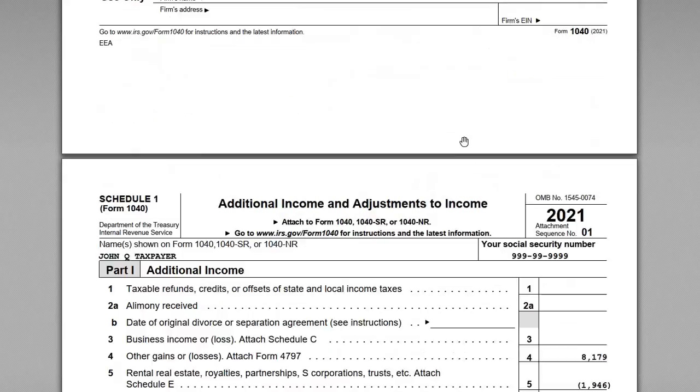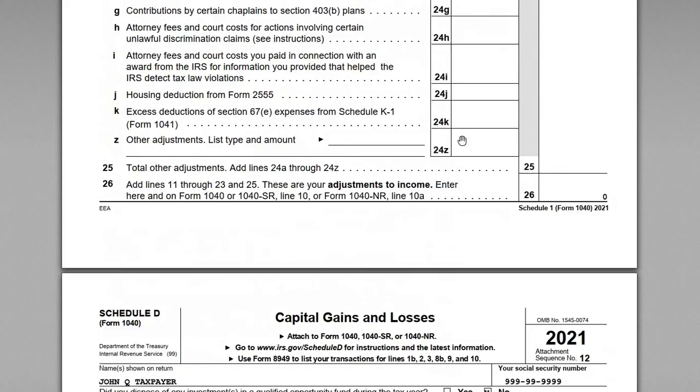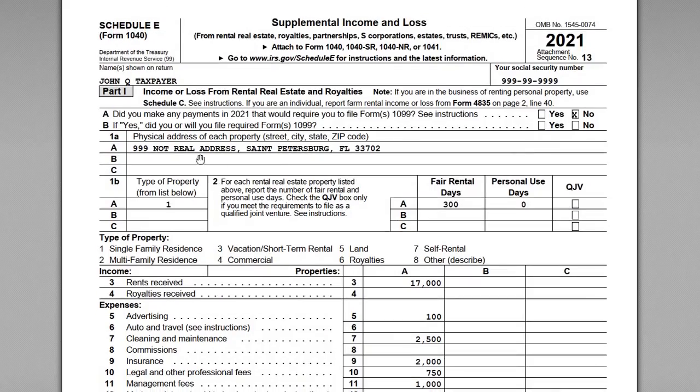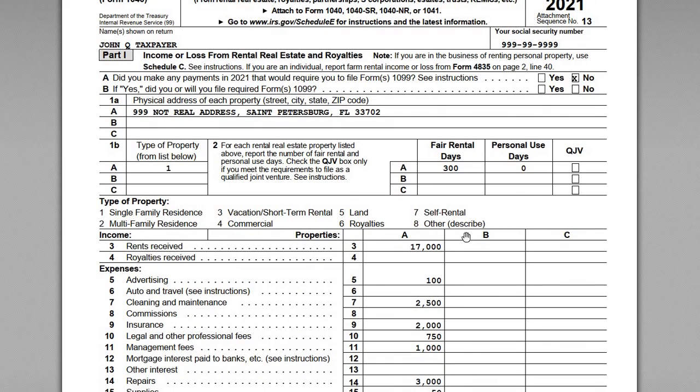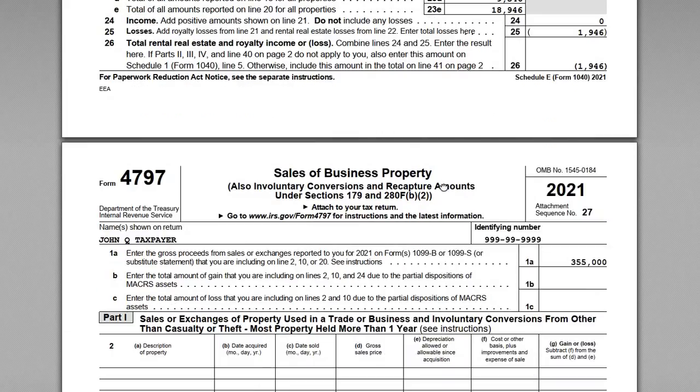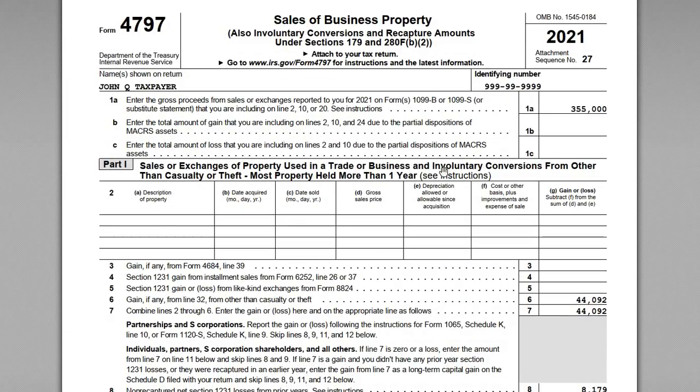If we go down to Schedule E here, we can see that we just have the one property, right? Because remember, he sold that first one. So now he's only got one property in 2021. He did rent it out during the year up until the date of sale, so he's got some rental income and expenses there. And here on the 4797, we're reporting the disposition of that property.